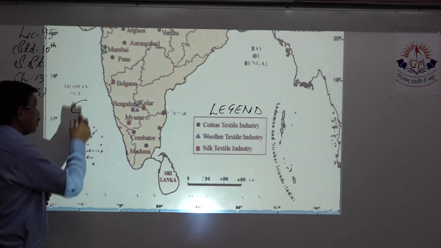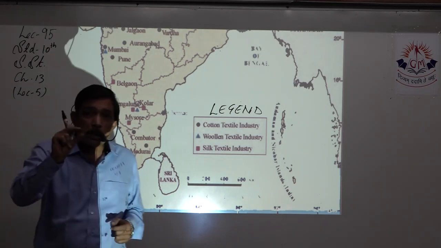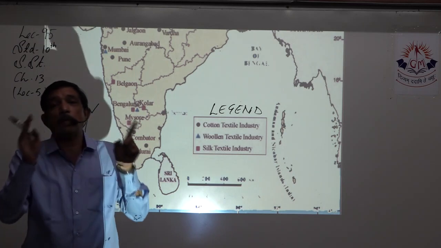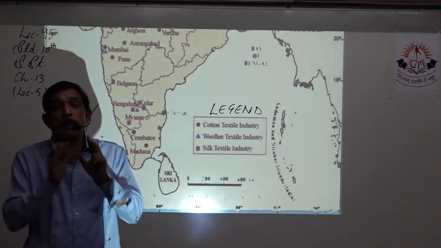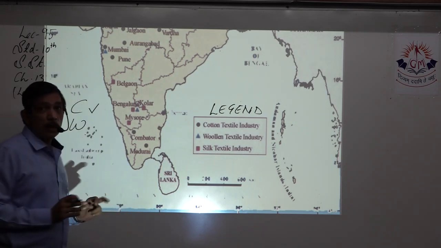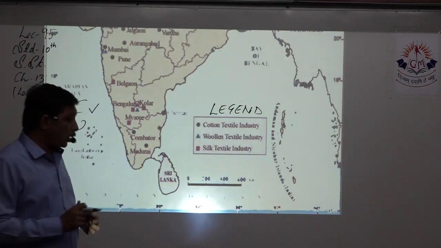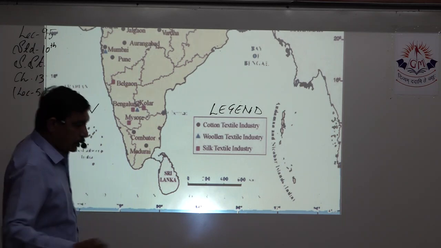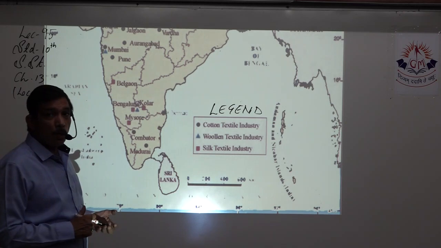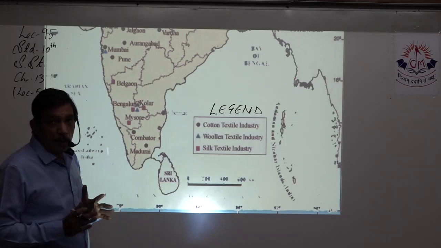No, it is wrong, because cotton textile industry is going to be a particular city or place, whereas wheat growing region is going to be a complete region. It can be a complete state or a part of that state. So marking for a region is going to be different. Yes, if I need to show it in the same map, let us discuss this also.